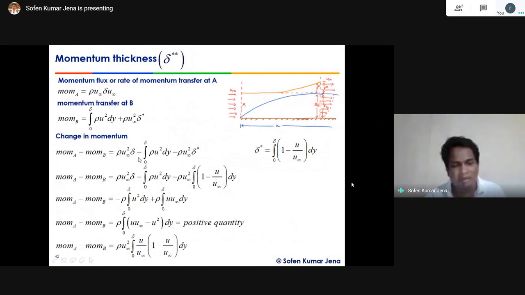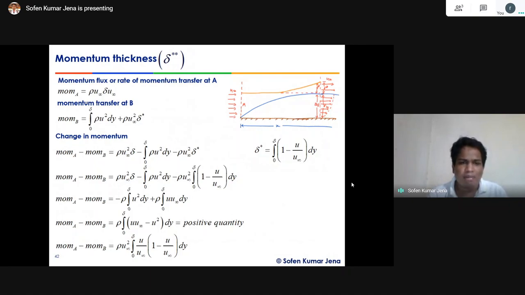And we did some algebraic manipulation. So the rho u infinity square delta, then here we insert the delta star, we put this expression, right? Now you can see that if you expand it, there is a term rho u infinity square and dy. If you integrate it, it becomes delta. So this term and this term are going to cancel each other, right?